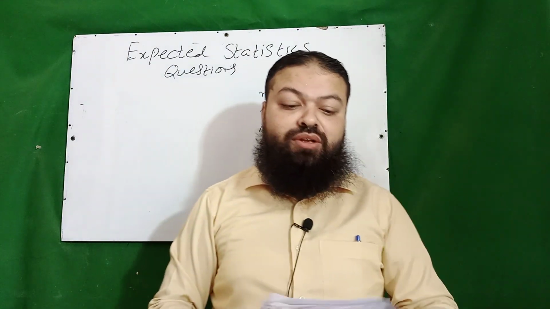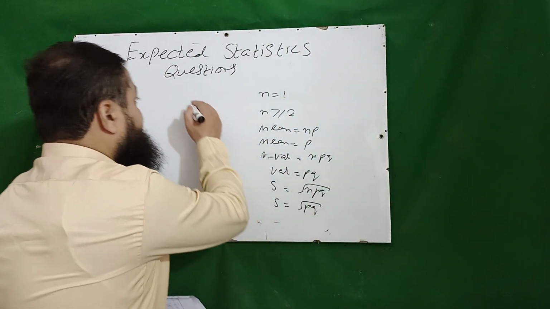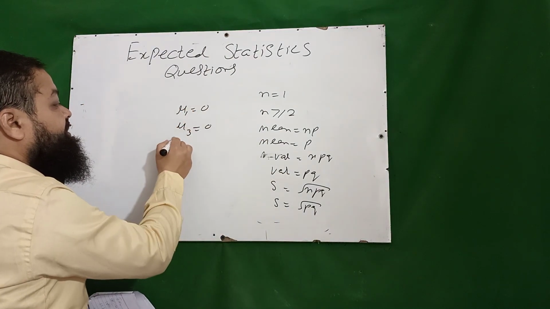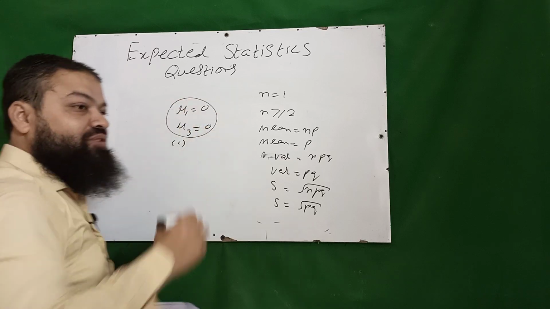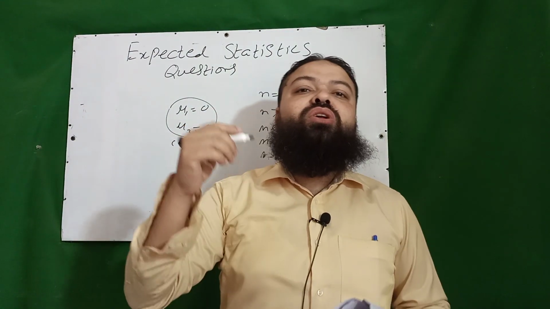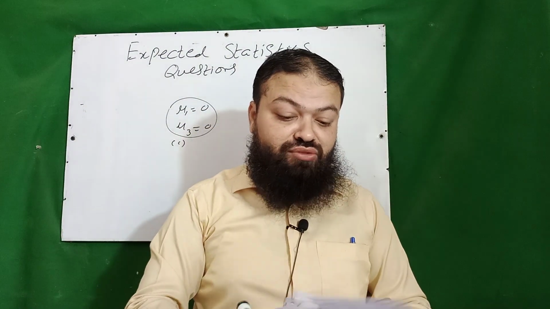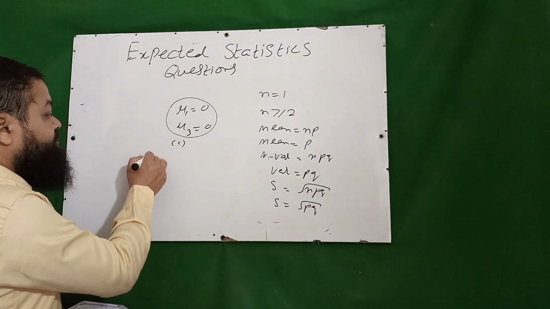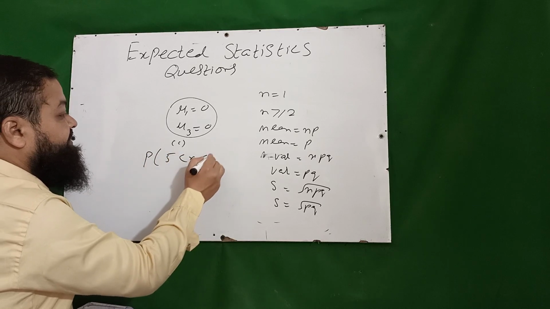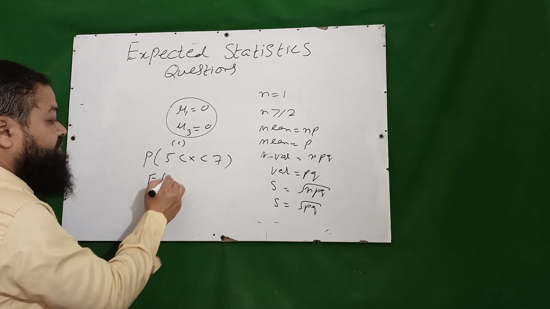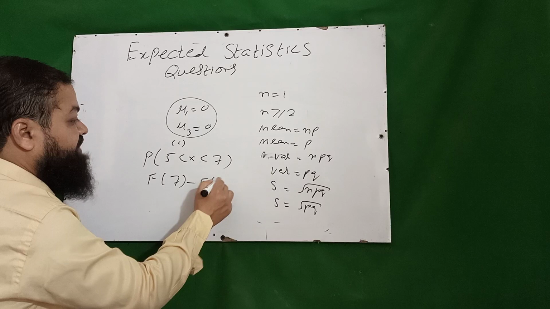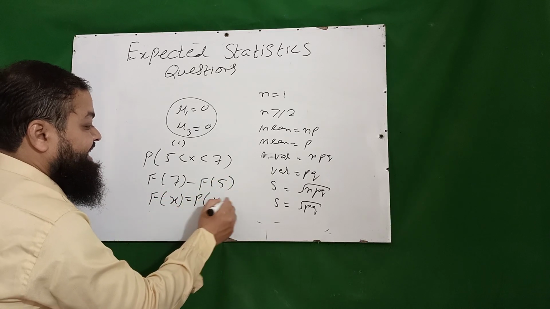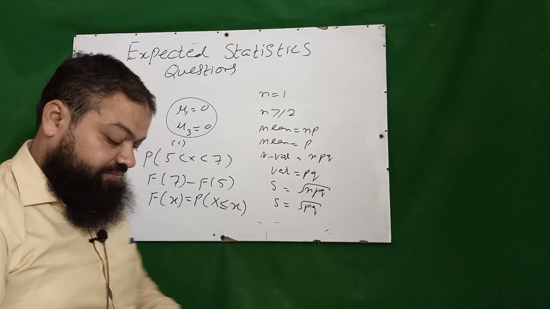Next question: in normal distribution, A option is mu1 is equal to 0, B option is mu3 is equal to 0, C both A and B. Actually in normal distribution all odd order moments are equal to 0. Distribution function, what do we know about this much? If you are to calculate probability of 5 less than x less than 7, that will be equal to F of 7 minus F of 5, and the definition is F of x is equal to probability of X less than or equal to x.